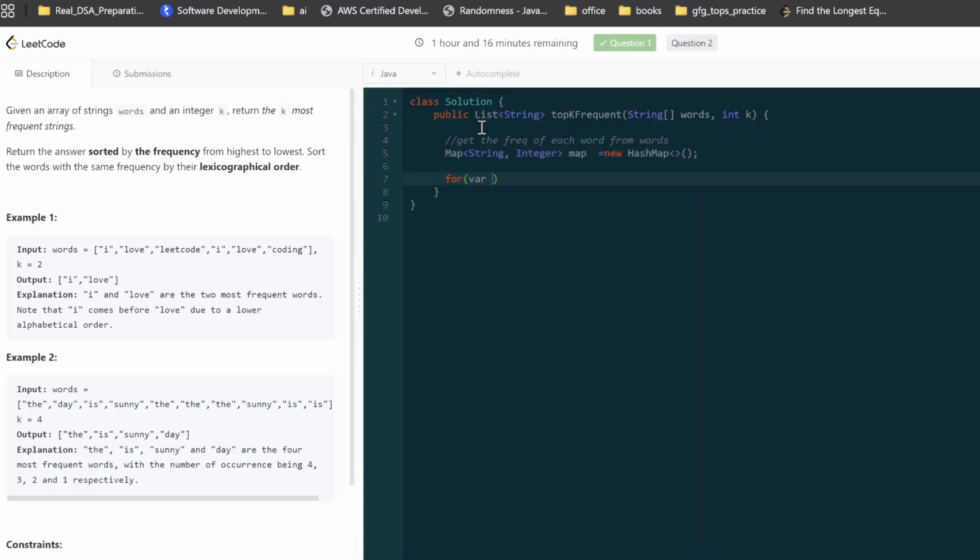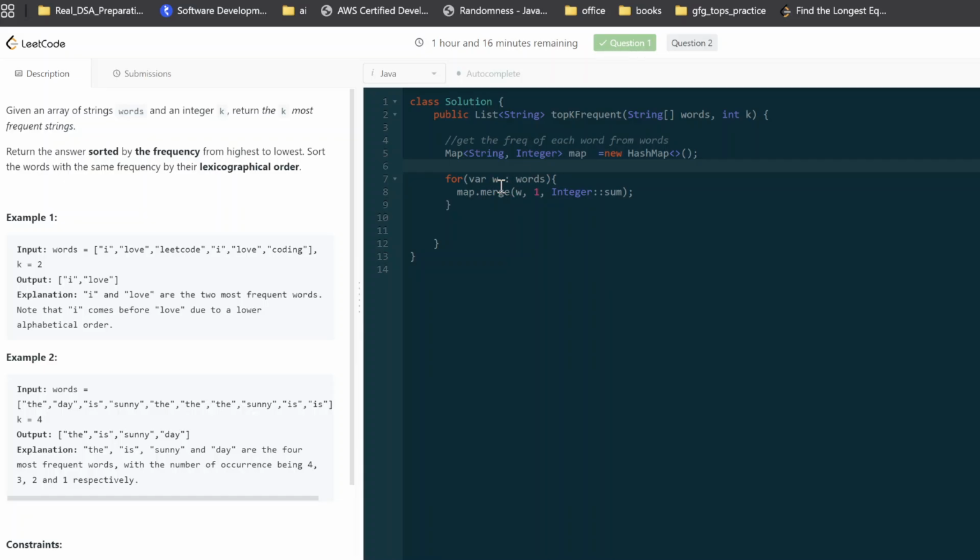and then I'm gonna iterate over each of my words, and I can use the merge method. So this is like a kind of shortcut; I recently learned this method. What it does is, if the word is coming for the very first time, we will simply do map dot put w comma one.